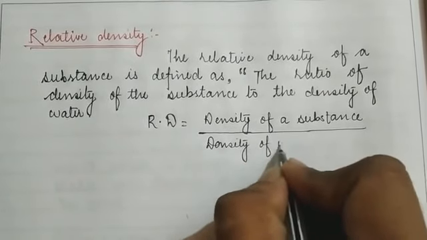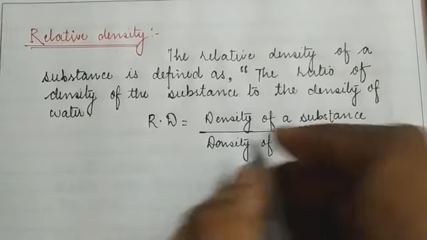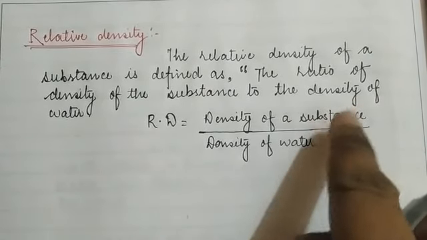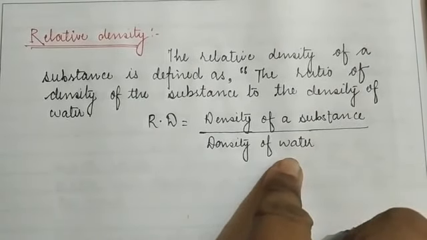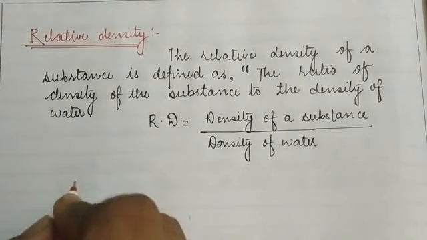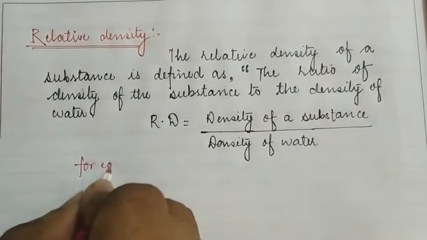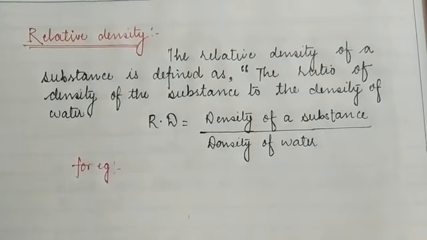So if we know the density of water, then easily we can take the relationship between the density of the substance and the density of water. With the help of an example, we are going to discuss the relative density of a substance. This example is already given inside your book, so I am going to elaborate on it.